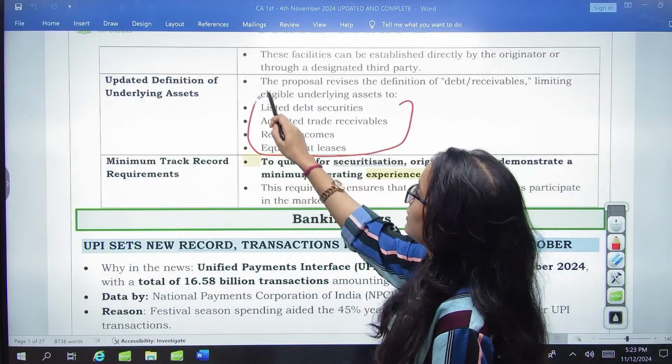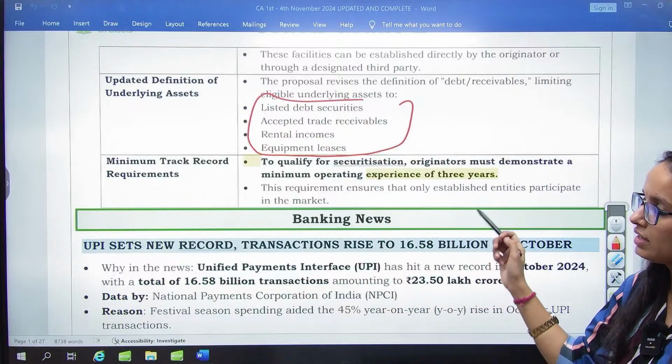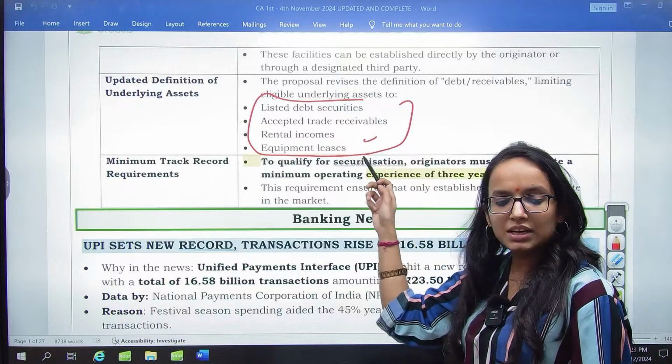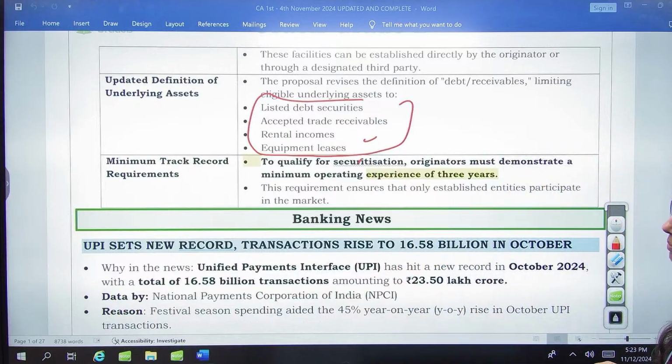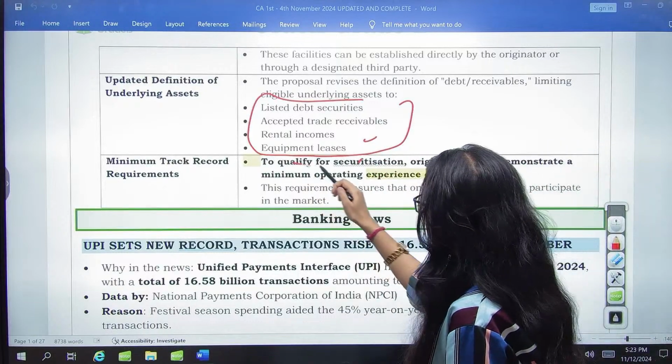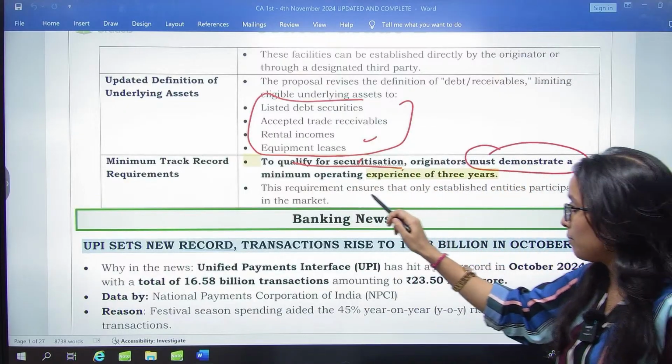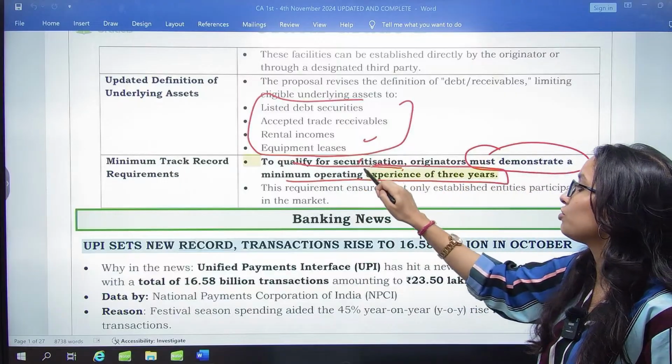Remember these four as I have explained: listed debt securities, accepted trade receivables, rental incomes and equipment leases. And then minimum track record requirements. To qualify for securitization, originators must demonstrate a minimum operating experience of 3 years.